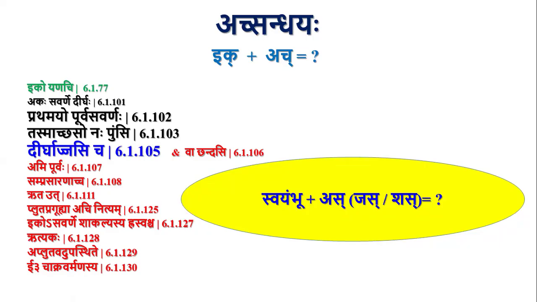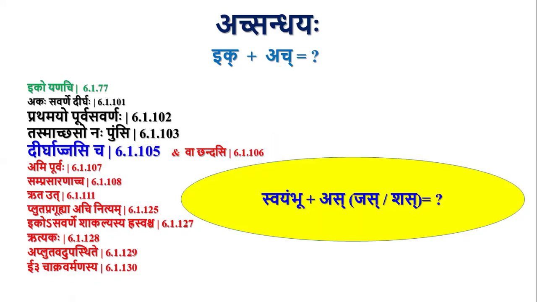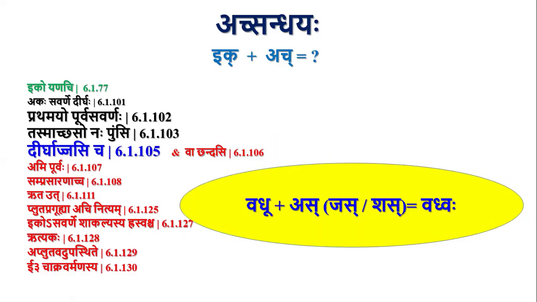Swayambhu plus as. Here we have some varna karya, some anga karya which we have not discussed, so I am skipping this. In case of shas pratyaya, I mistakenly typed jas and shas together, but Dirgat Jasi Cha is applicable for only jas pratyaya.